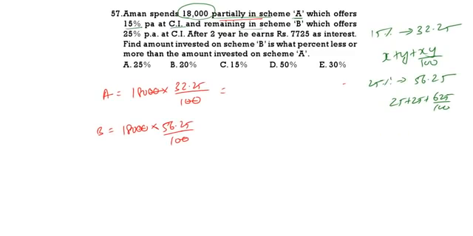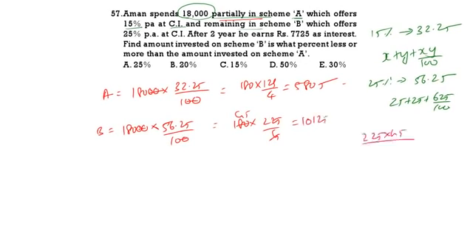Okay. 180 into 32.25. Just now I told 180 into 129 by 4. That will give 5,805. See here, 180 into 56 1 by 4. That is 225 by 4. So that is also equal to 225 into 45. What is 225 into 45? 10,125. Then it is 900. So 5 to 10,000. Now you go by alligation mixture method.